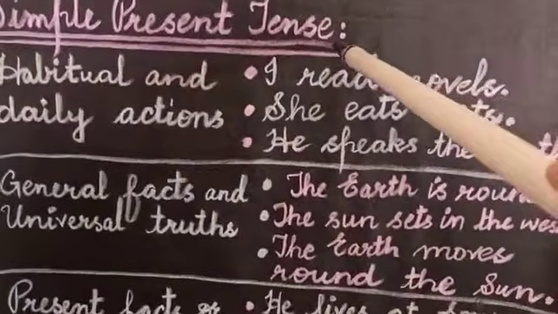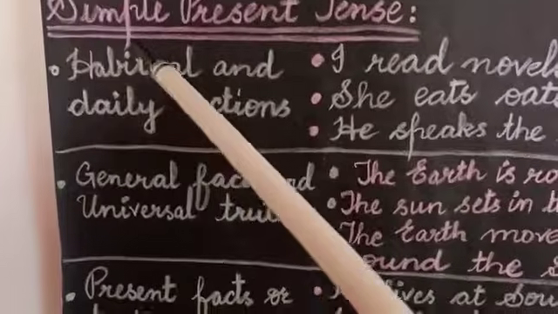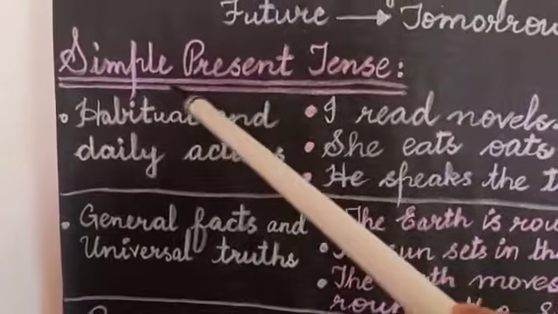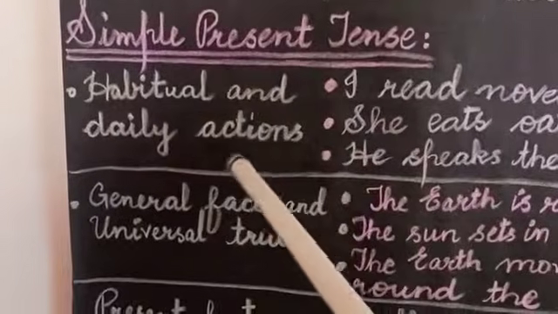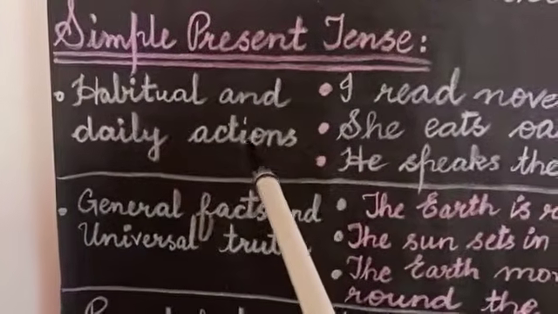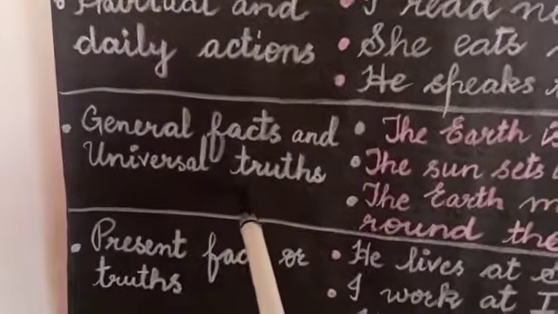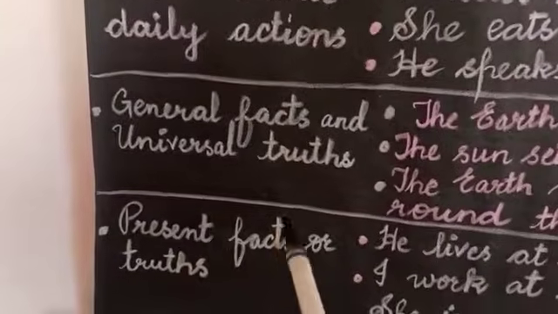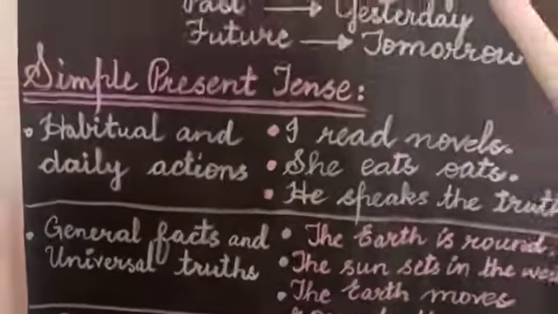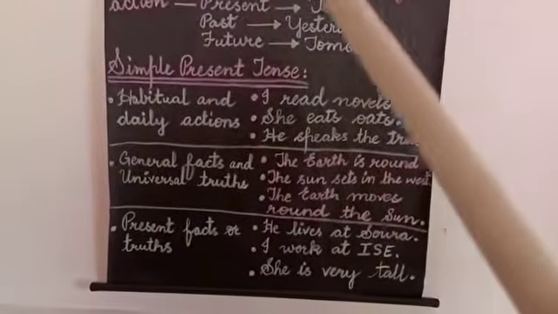So my dear students, you can do an activity. You can write 5 sentences belonging to each use of this simple present tense. Like habitual and daily actions, you will write 5 sentences which express habitual or daily actions. Now another 5 sentences you can write which are general facts or universal truths. And lastly, another 5 sentences you can write which are present facts or truths. Hope you have understood this simple present tense, the usage of this simple present tense.